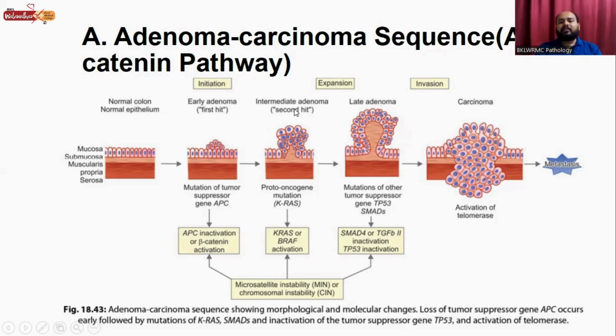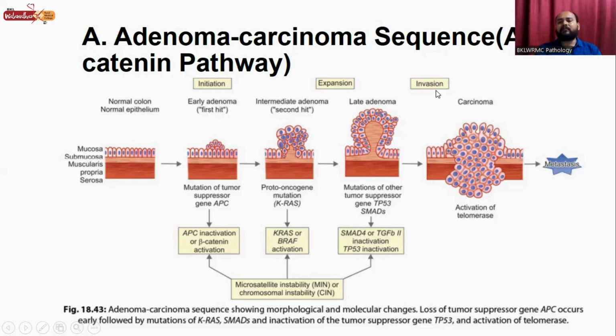Then in the intermediate adenoma, that is the second hit under the expansion phase, there is proto-oncogene mutation, that is KRAS mutation, and KRAS or BRAF activation. This is the late adenoma in the phase of expansion, where mutation of other tumor suppressor genes like TP53 and SMADs occurs, and SMAD4 or TGF-beta receptor 2 inactivation, TP53 inactivation occurs in this late adenoma.